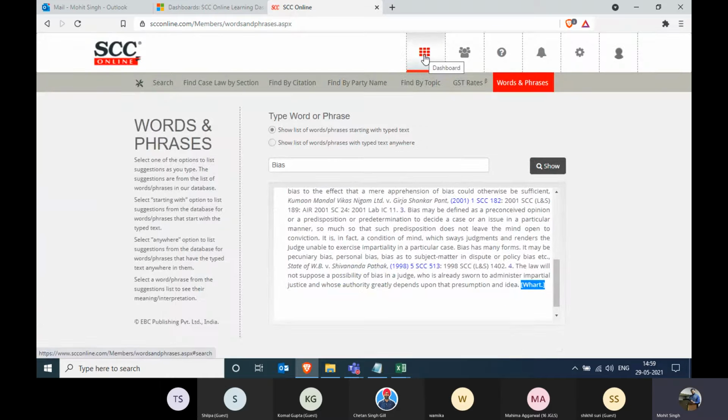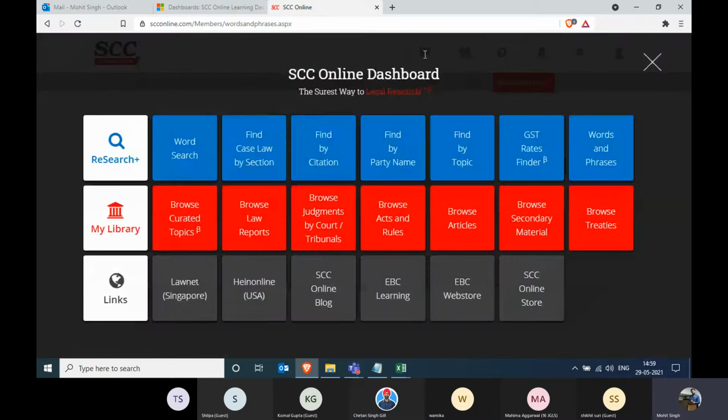Chetan sir, would you like to add something over here? No, Mohit, I think this is good enough. All right, going back to the dashboard. So shall we go with the find a party name, sir?